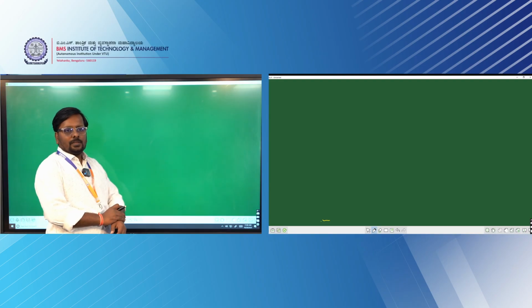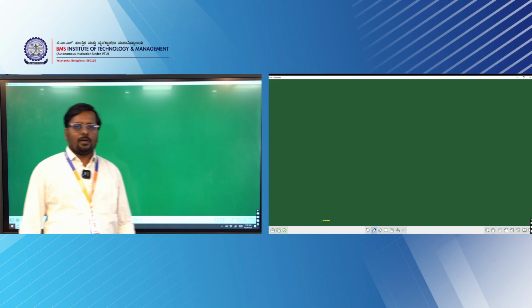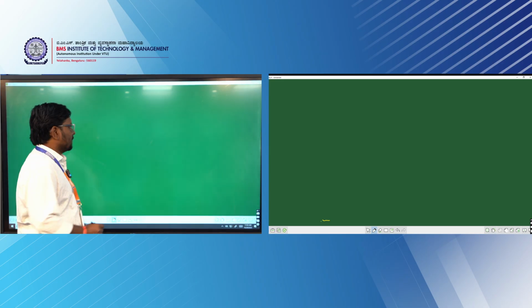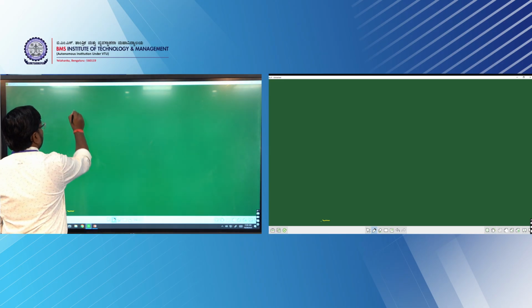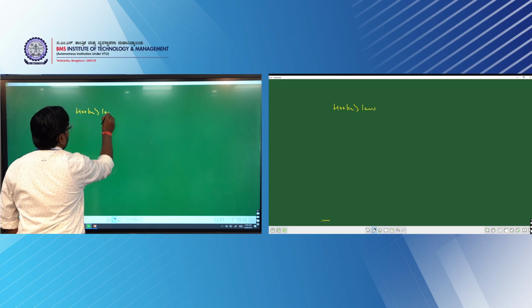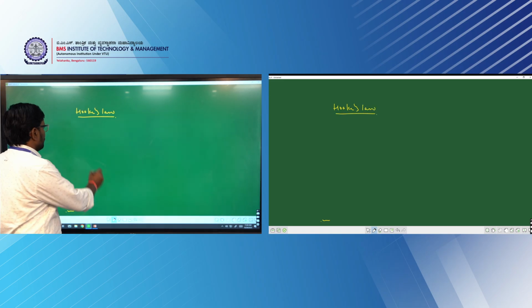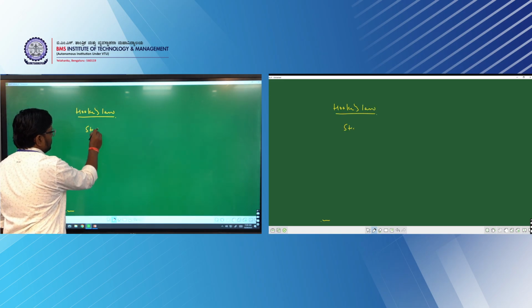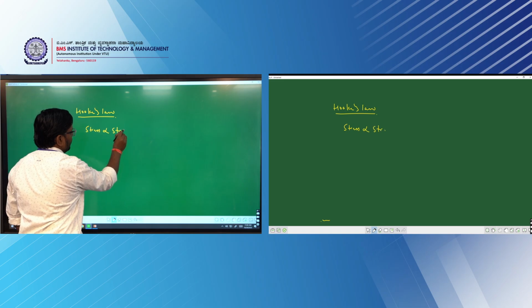Hello students. So today we are going to discuss Hooke's law. As we all know, what is Hooke's law? The famous Hooke's law is: stress is directly proportional to strain. Stress is directly proportional to the strain.